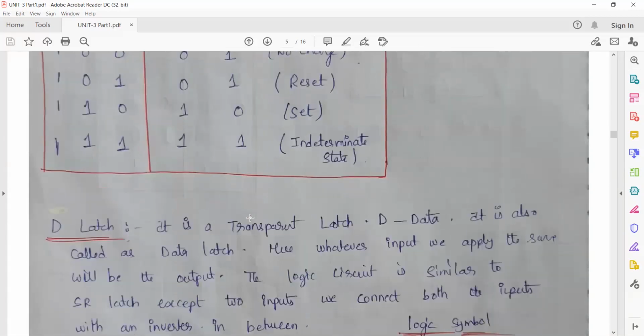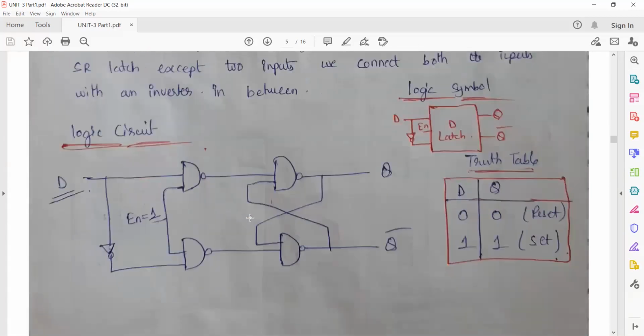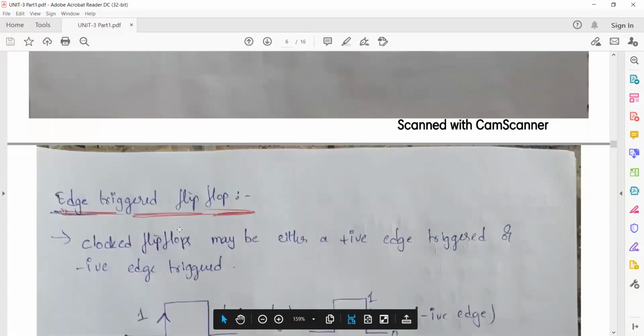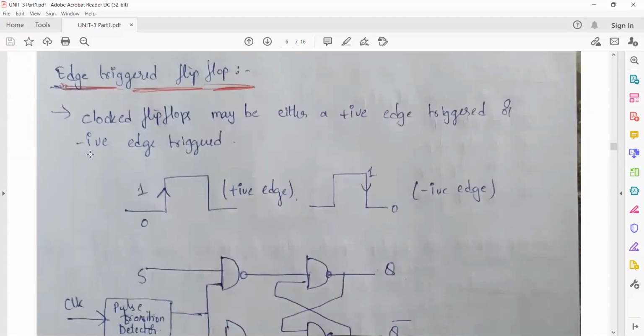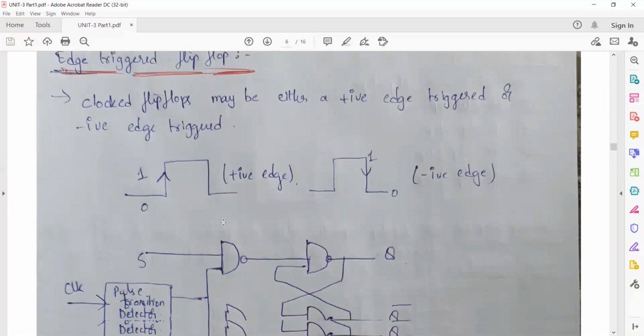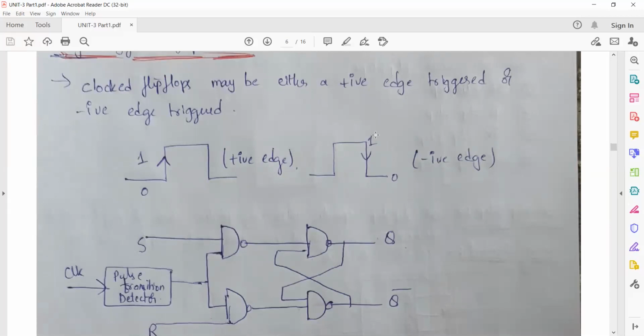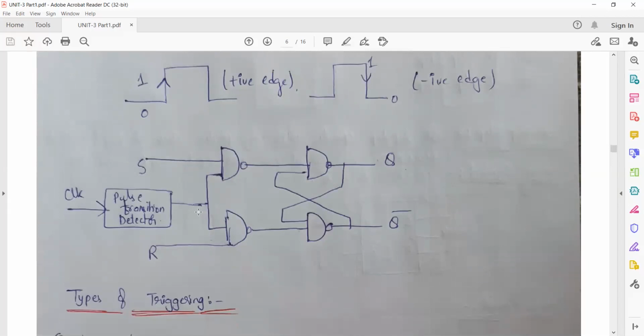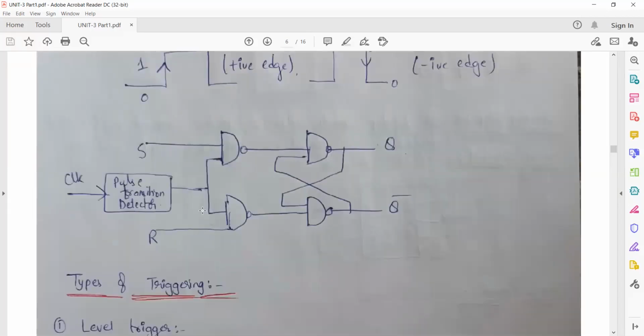So here whatever I discussed, and the D latch. Okay, so D latch is this. Simply you are connecting a NOT gate in between the two inputs, and enable is always equal to 1. Now the next, in the last class I discussed about the triggering of the flip-flops. So this is a positive trigger. This is a negative trigger. Positive trigger means when it is going from 0 to 1, and the negative trigger when it is coming from 1 to 0, negative edge. Okay. So in place of the enable, if we give this clock pulse, then it is said to be a flip-flop.